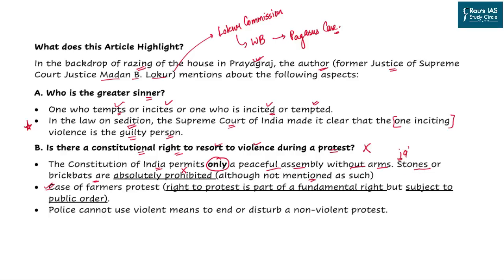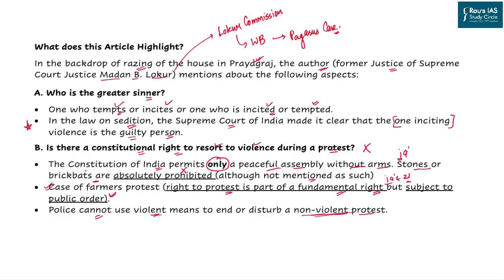In the case of the farmers' protest, the right to protest as a fundamental right was upheld by the Supreme Court. Same under Article 19 and under Article 21. However, at the same time, the Supreme Court has stressed that this protest should be within public order and law. Police cannot, according to the Supreme Court judgment, use violent means to end or disturb a non-violent protest at all. So what have we learned so far?